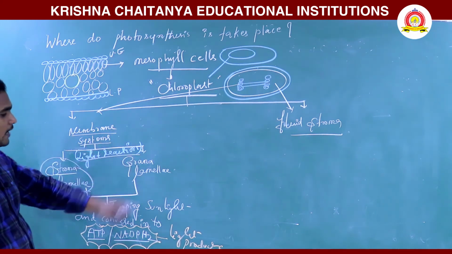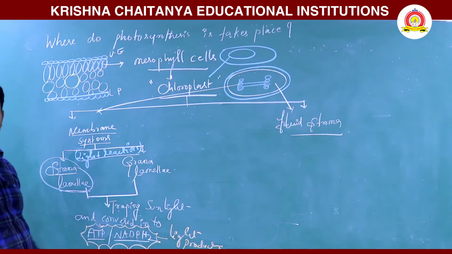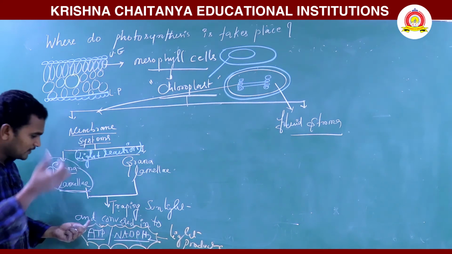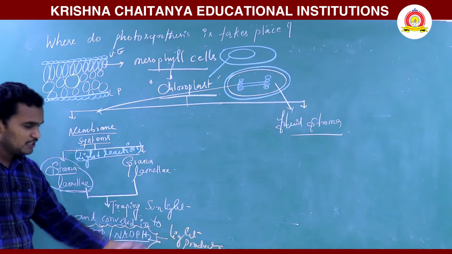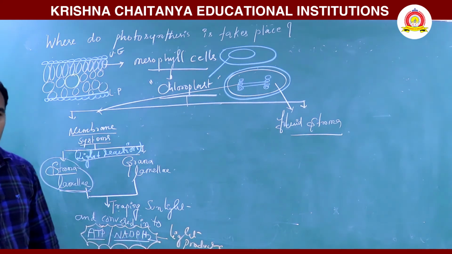Stroma with grana plus lamellae is grana lamellae. Both are responsible for trapping the sunlight and converting it into ATP and NADPH. These two are called light products.